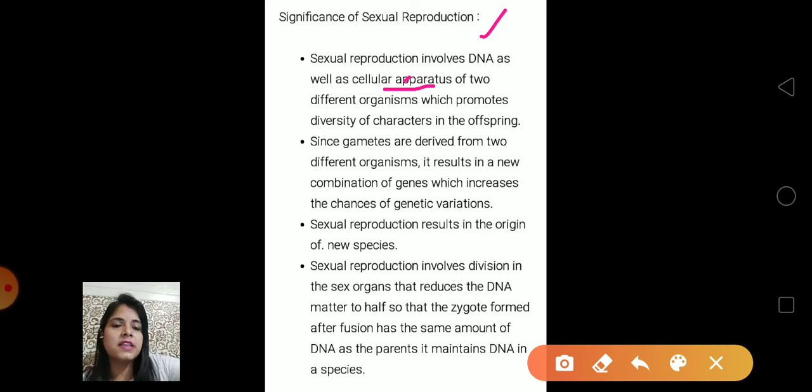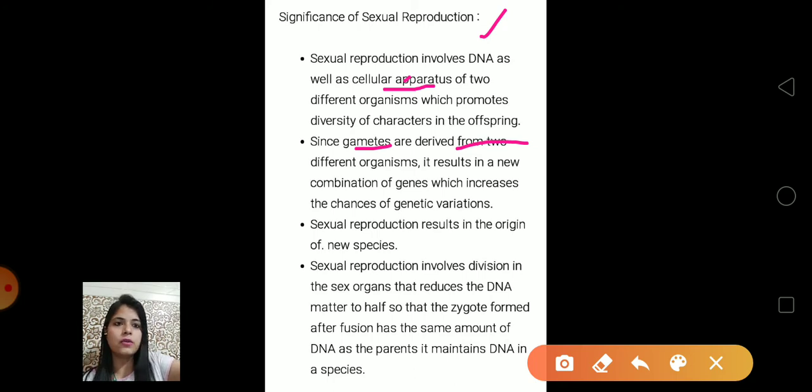Since gametes are derived from different organisms, very obviously, male gametes from the male and female gametes from the female, this means sperm from the male and egg from the female, the result is a new combination of genes which increases the chances of genetic variations.